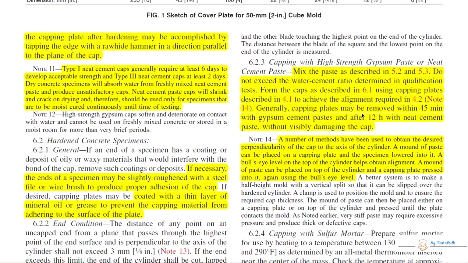Generally, capping plates may be removed within 45 minutes with gypsum cement paste and after 12 hours with neat cement paste without visibly damaging the cap. So these capping plates can be removed after 45 minutes when you are using gypsum cement paste and after 12 hours when you are using neat cement paste.